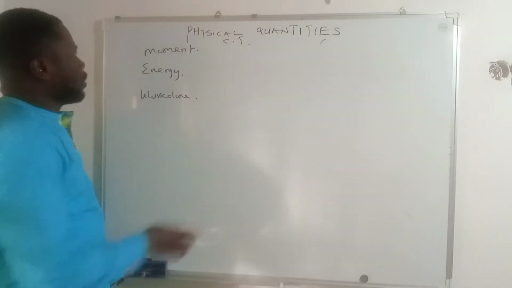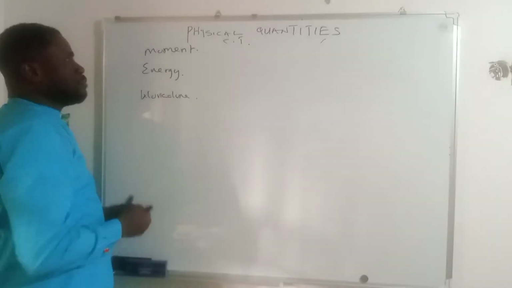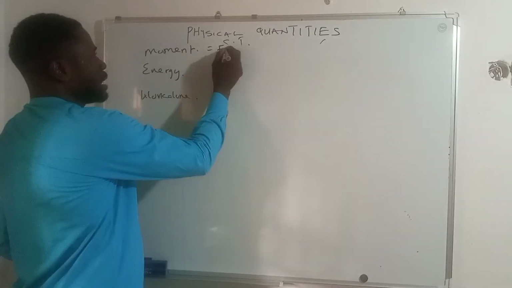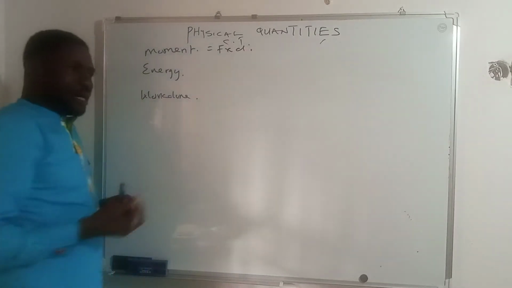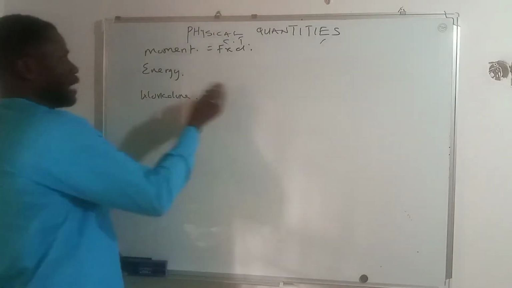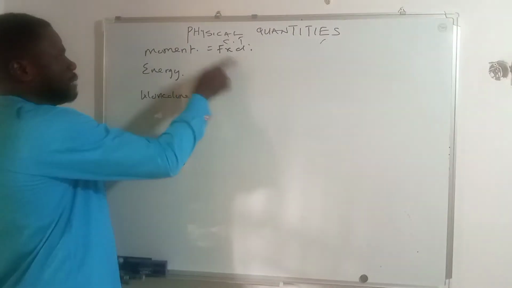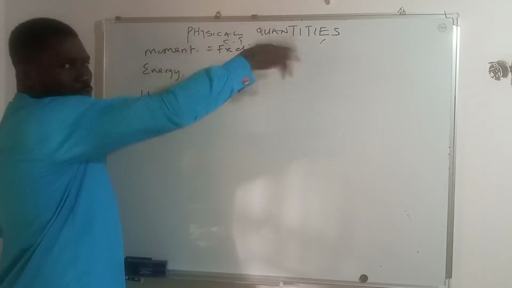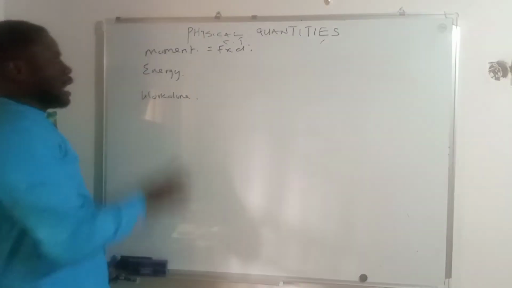Now let's see, I've explained for moment. We say moment is equal to force times distance, and we got the unit, and we said that you can have two units, Newton meter and kilogram meter square per second square. Now how about energy?